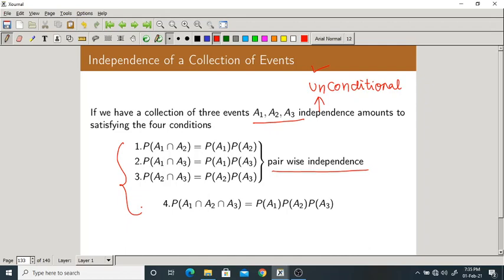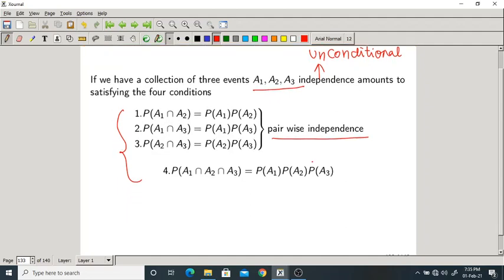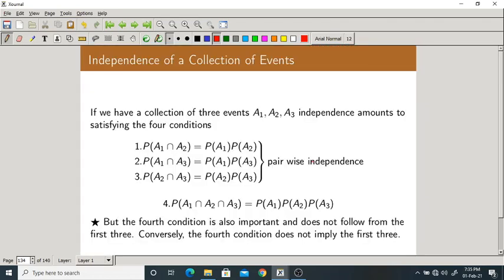The first three equations are known as pairwise independence. The last one is the final independence condition. So for any three events to be independent, they need to satisfy all these four equations. All are important. There is one more important statement. Just because the first three are true, it does not imply the fourth one will be true. You cannot assume that. It may not happen.